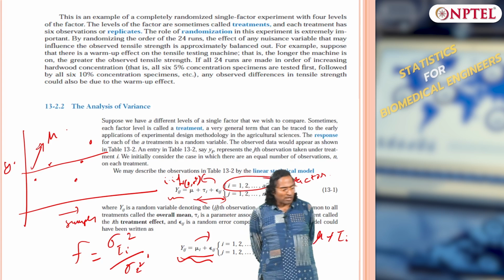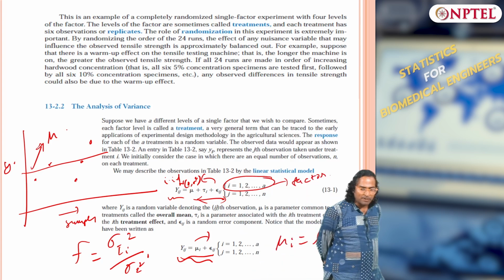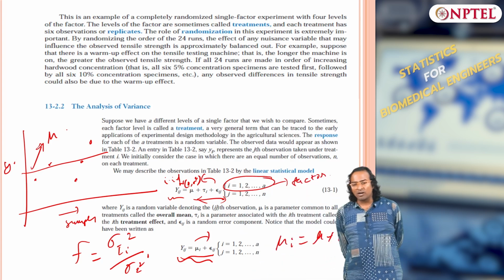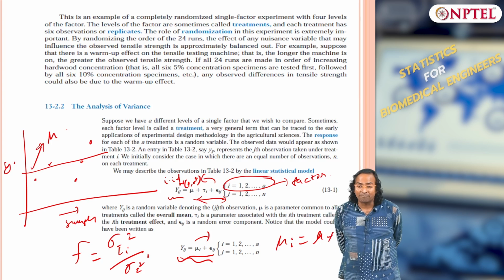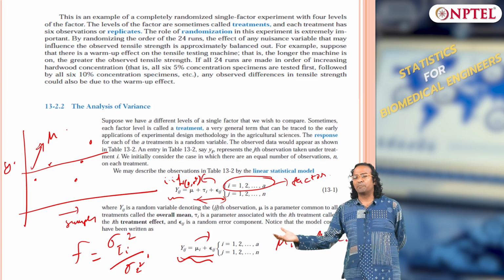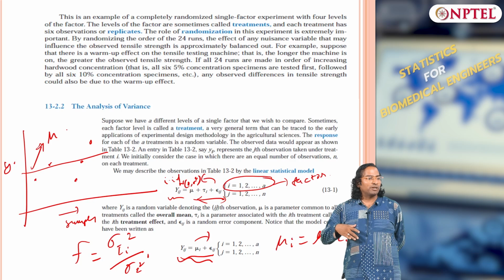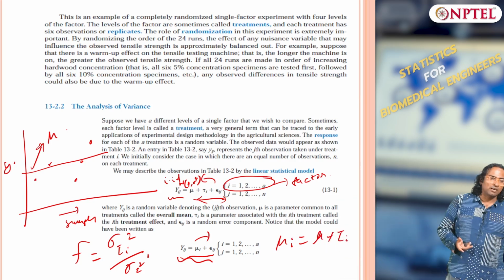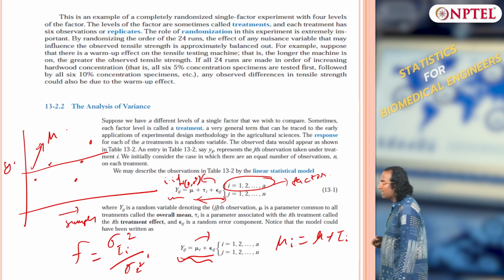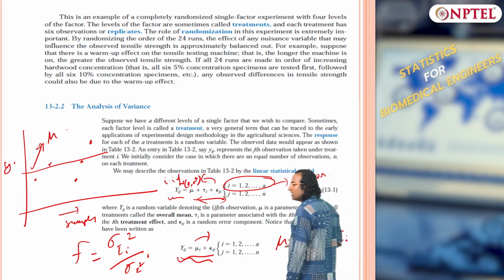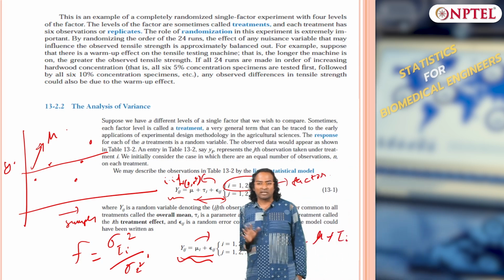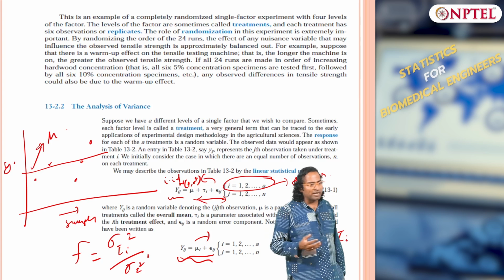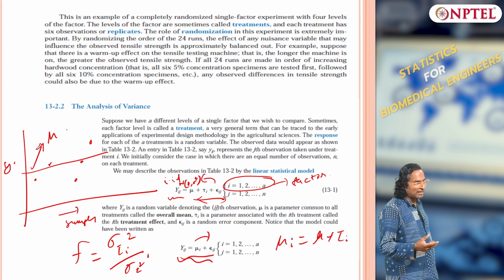So we can also club this as Yij equals mu i plus epsilon ij. We want to see whether mu i is significant compared to epsilon ij, that is the way to put it. So the question we are asking is whether the variation in Yij is significantly due to mu i or not. Naturally the variance starts to come in rather than the mean.